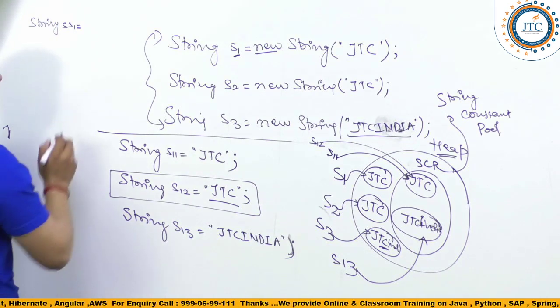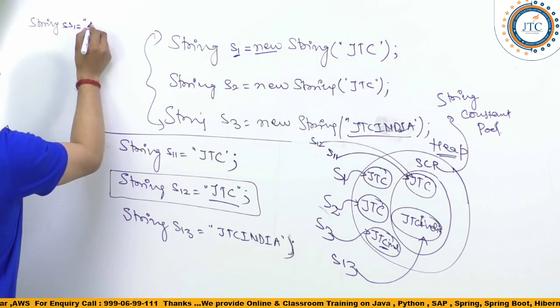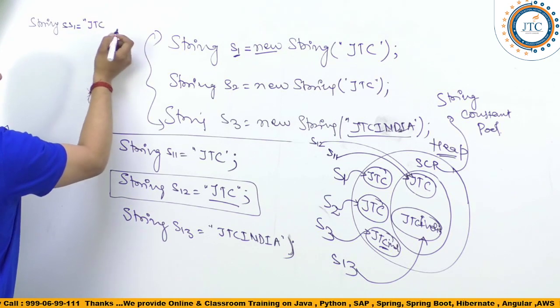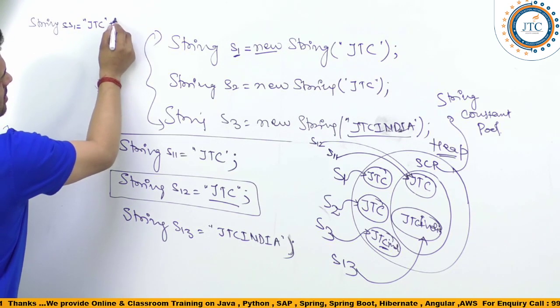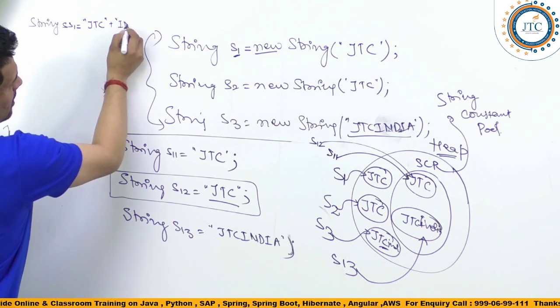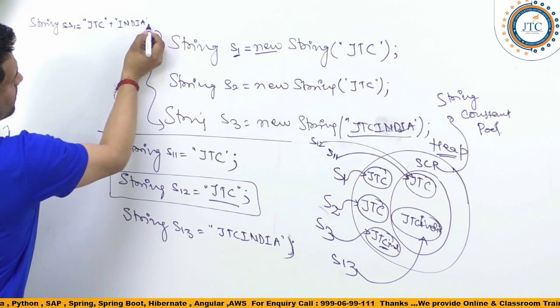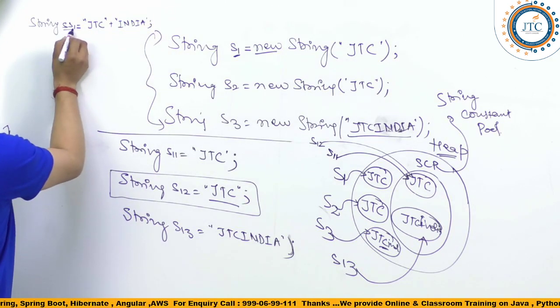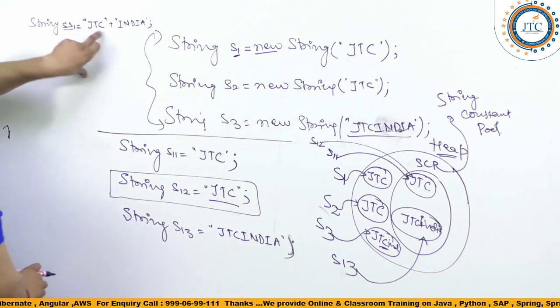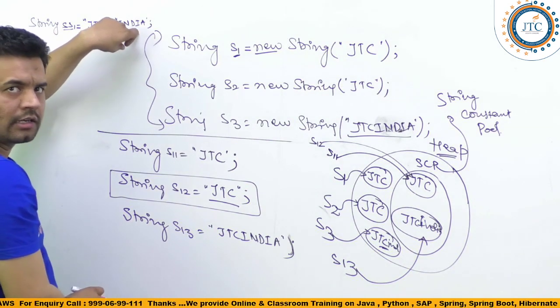Here I'll write "JTC" plus "INDIA". So SS1 is JTC plus INDIA.